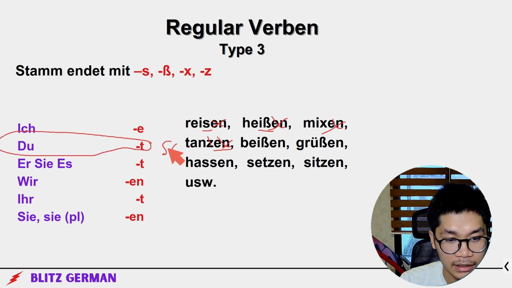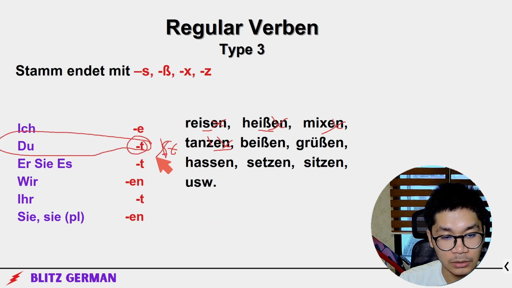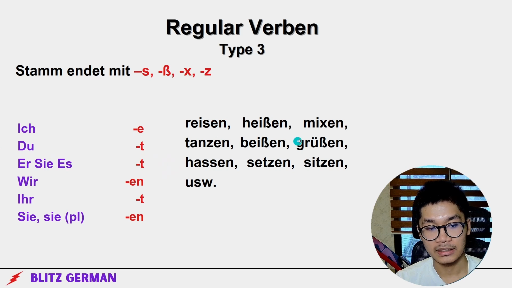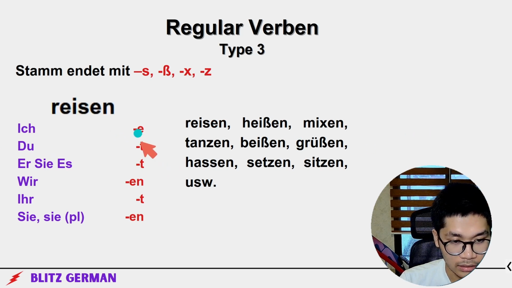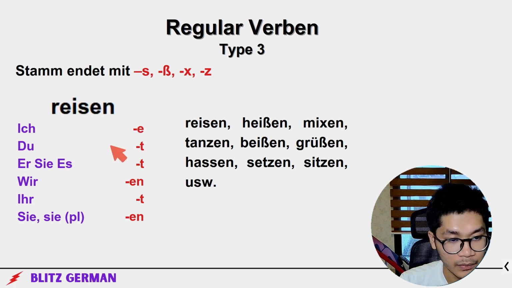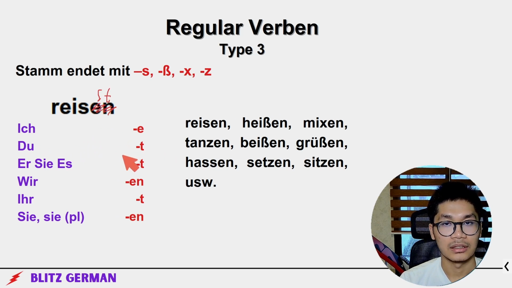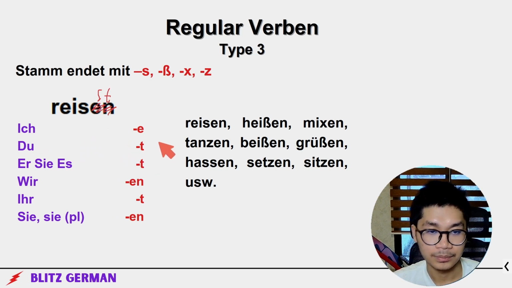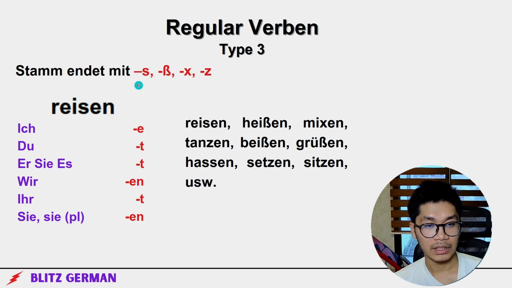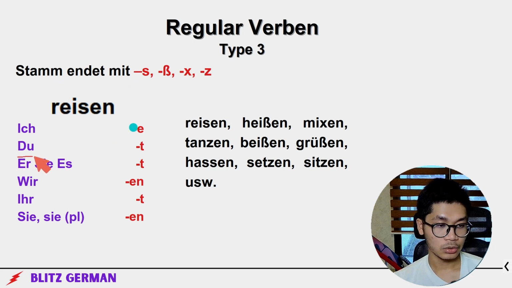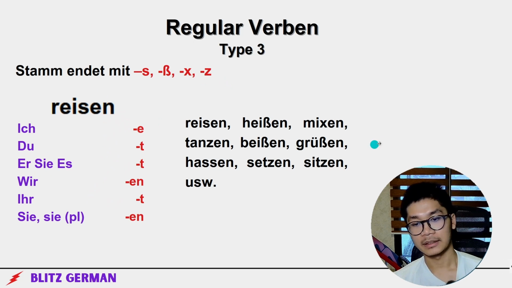Instead of ST, we just add one single T. No T, no more S. Too much S, too cold. Here, reisen, instead of du reist with double S, just add a single T. It's that easy for type 3 when the stem ends with S, SZ, X und Z. Du reist, just one single T.